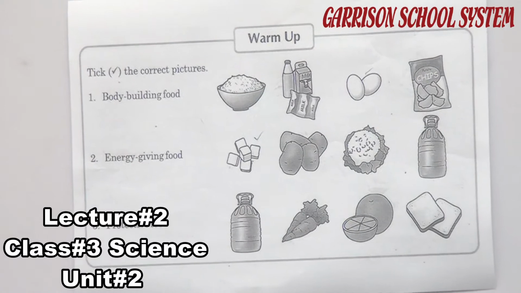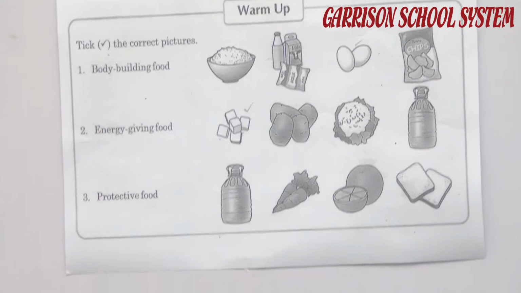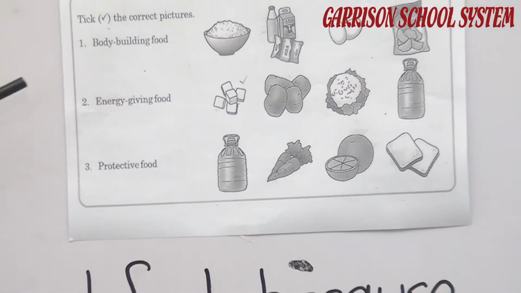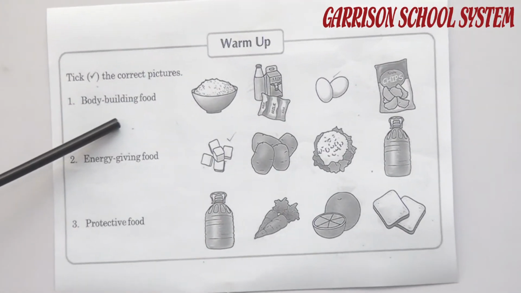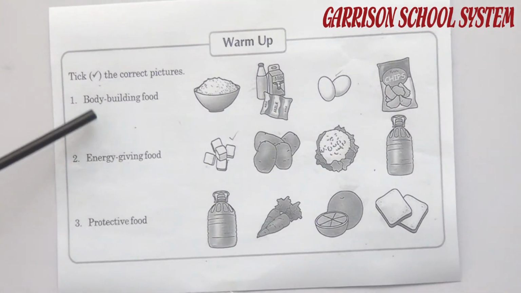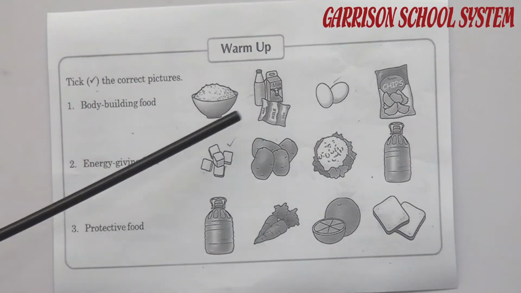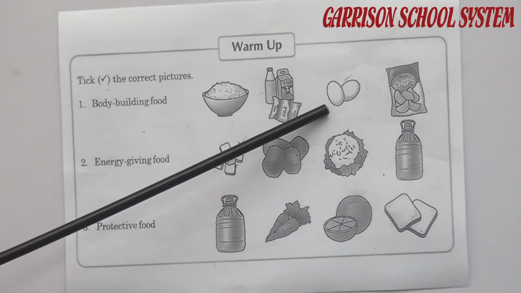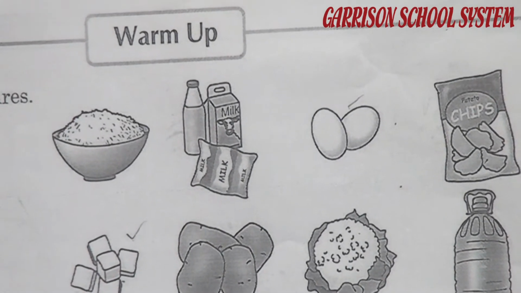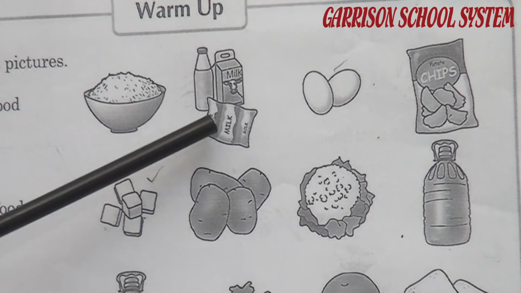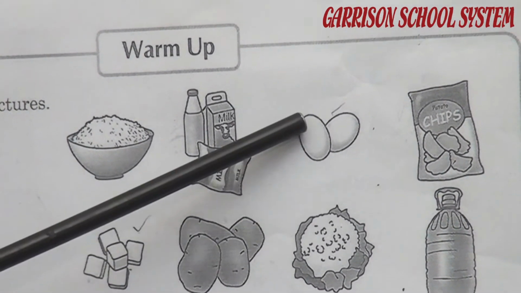the food. In class 2 you have read about the different groups of foods. You have to recall your memory and try to solve this activity. Number 1 is bodybuilding food. Do you remember which things are included in bodybuilding foods? There are 4 pictures: rice, milk, egg and chips. You have to tick the pictures which are related to bodybuilding foods. These are milk and egg. You have to tick the milk and egg.